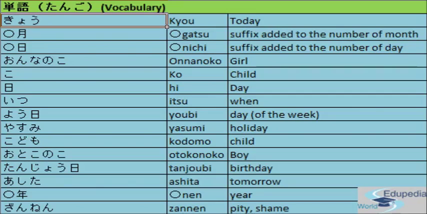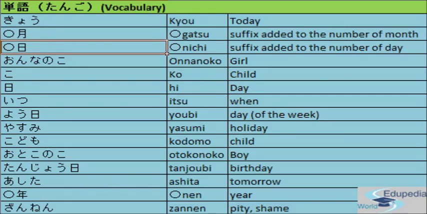So the first word is kyo. Please pay attention to the pronunciation. Kyo meaning today. The next word is gatsu. Gatsu meaning suffix added to the number of months. As it is a suffix, I have denoted maru before the kanji gatsu. So it is a suffix added to the number of months.